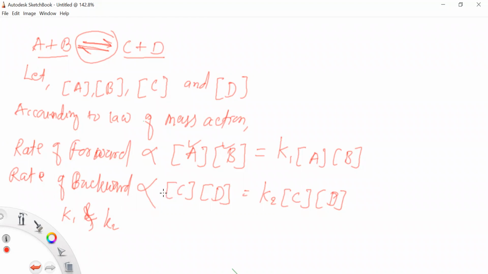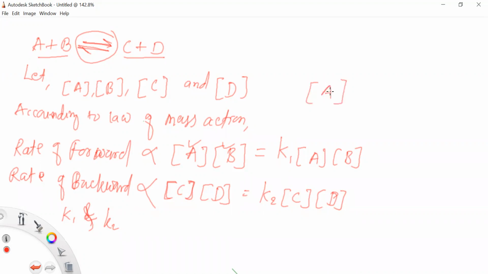The active mass or molar concentration is expressed by the general formula for the substance in square brackets. Each and every molecule's active mass or molar concentration can always be written in square brackets.